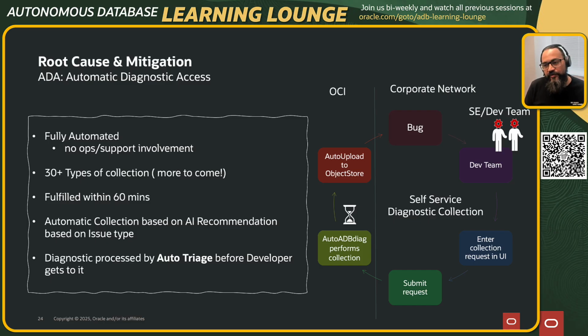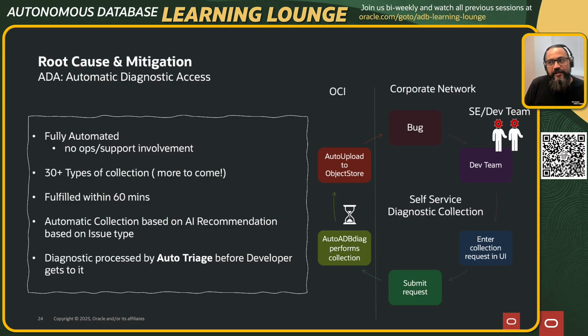The other thing that we have developed recently is based on the issue type which has come in, right? Based on GenAI parsing the information, we can say, hey, this kind of issue typically requires this kind of diagnostics. So it automatically makes a request, even without a human getting involved. For example, this is an automatic storage management issue, and maybe we'll need all the traces from all the nodes of the Exadata boxes. So that goes to the backend and gets that information.